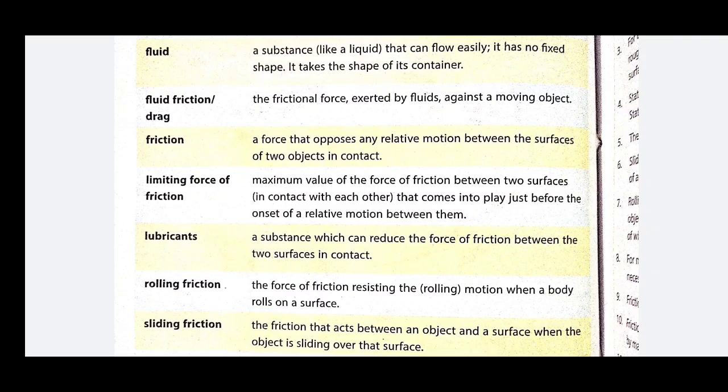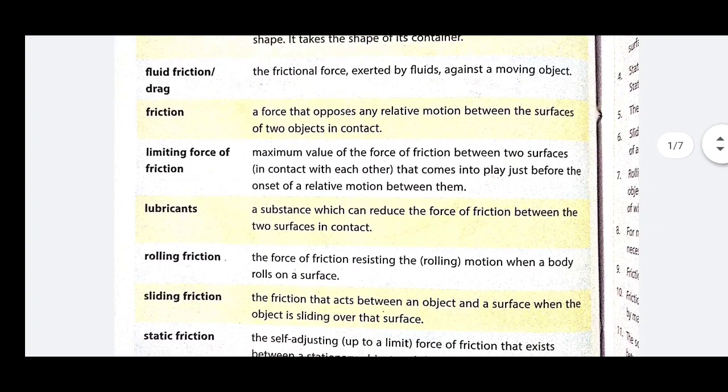Whenever we apply force on the object in order to move it, the force of friction also increases its value, but there is a limitation that the surface cannot increase the force of friction beyond a maximum limit. So the limiting friction is the force of friction which is the maximum value. After that, the object and surface cannot increase its value.